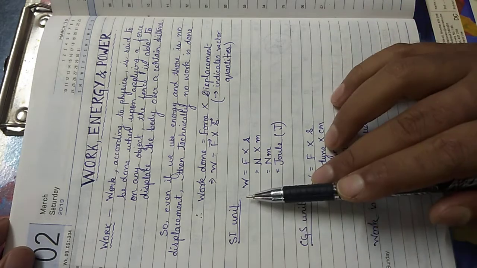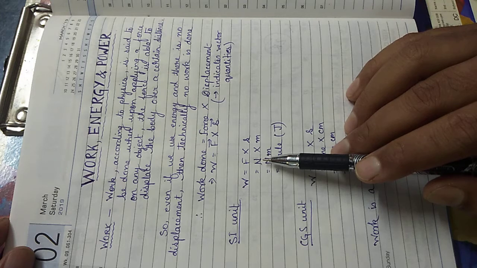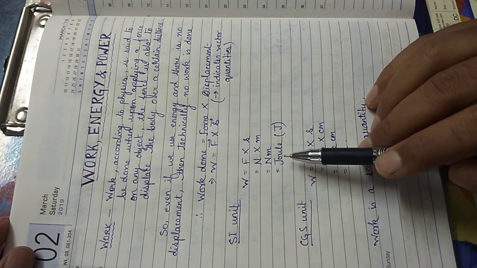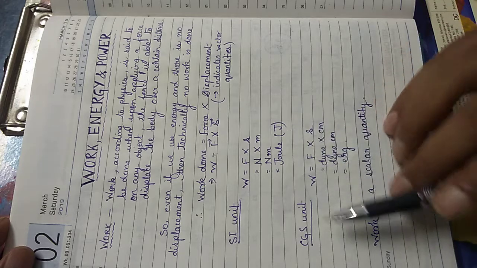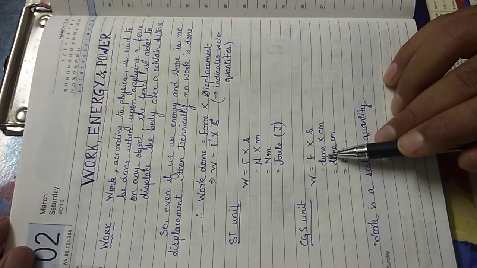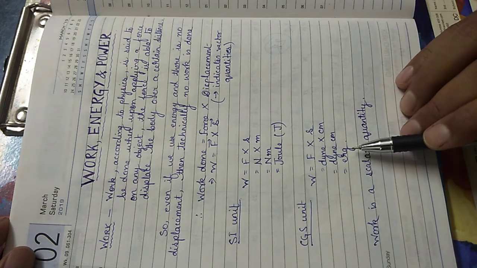So what will be the SI unit of work? Work is force into displacement. Force's SI unit is Newton. Displacement's SI unit is meter. So Newton meter, which is also known as joule. In the CGS unit, the smaller form of the unit, force is dyne and displacement is centimeter. So dyne centimeter, which is called erg.